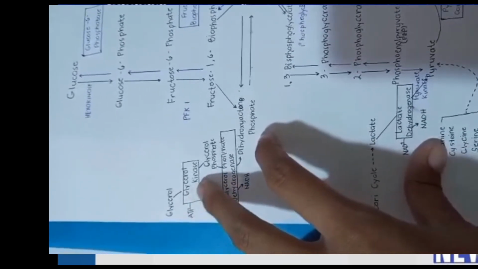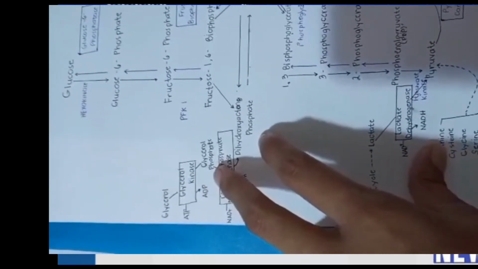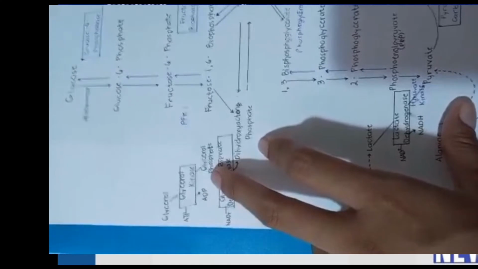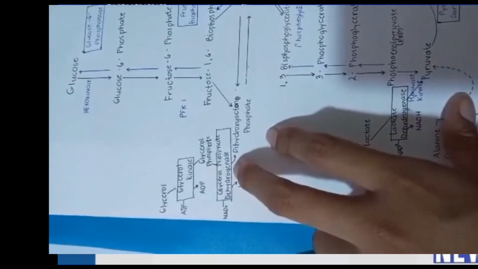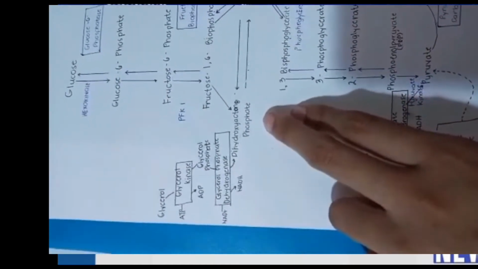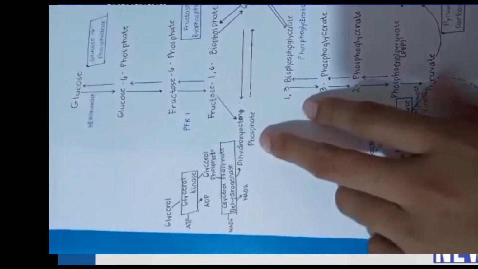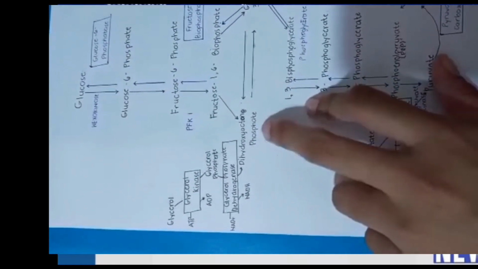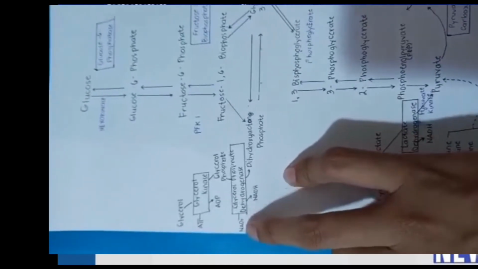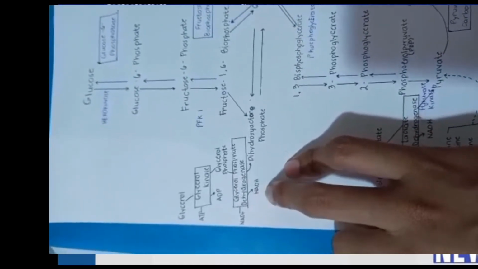So glycerol kinase will form glycerol phosphate, which will then be dehydrogenated by the enzyme glycerol phosphate dehydrogenase to form dihydroxyacetone phosphate. Then dihydroxyacetone phosphate can be shunted into the gluconeogenesis pathway. Glycerol phosphate dehydrogenase requires NAD+ and is reduced to NADH.